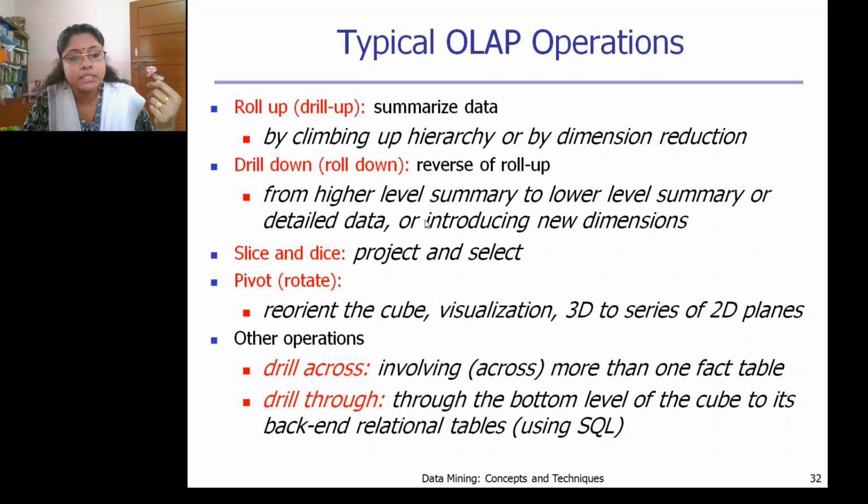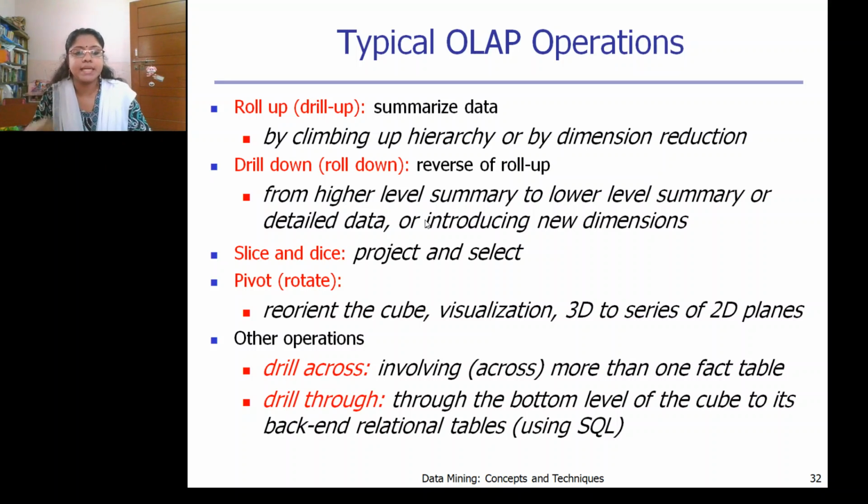Again, the next one is drill down. It is the reverse of roll up. That means we are drilling into detail. We are going into the specific, in-depth details of that particular data cube, from a higher level summary to a lower level summary or the detailed data. There you will get all the dimensions. Most of the new dimensions will be introduced, and you will get results from those dimensions also. So here we are trying to get the detailed or specific data, that is roll down or drill down.